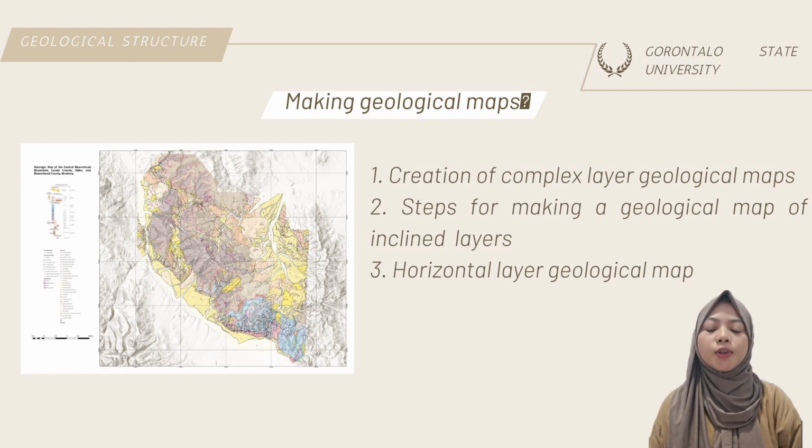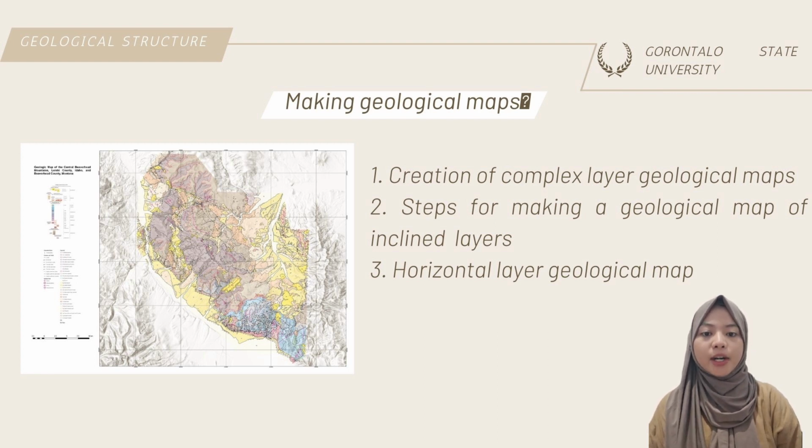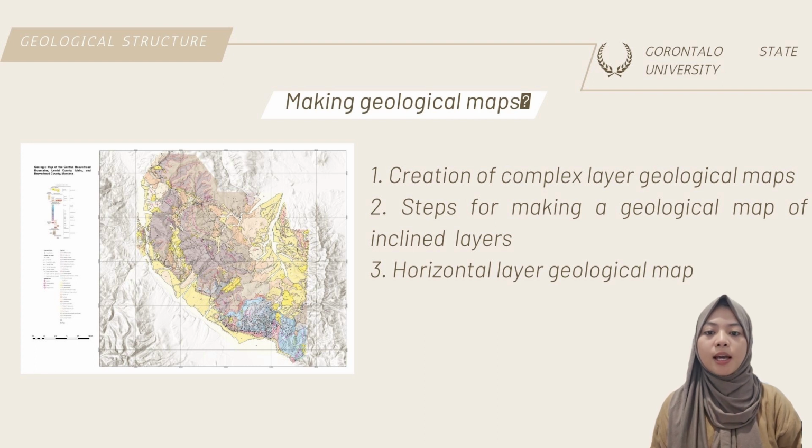Geological maps are also information that includes rock types, rock thickness and direction, rock unit arrangement, layer structure, faults, joints, and folding and processes that occur in the area. First, creation of complex layered geological maps. Second, steps for making a geological map of inclined layers, horizontal layer geological map.